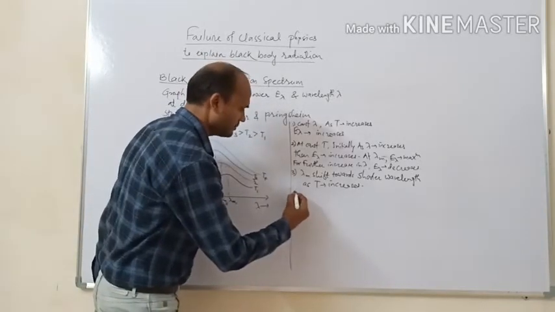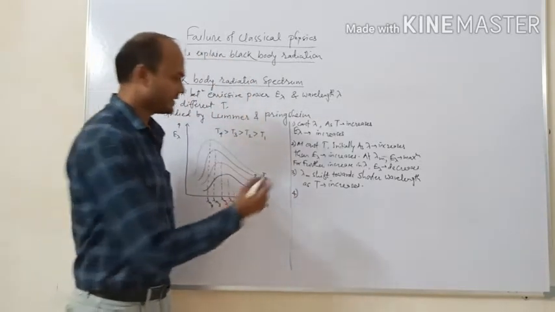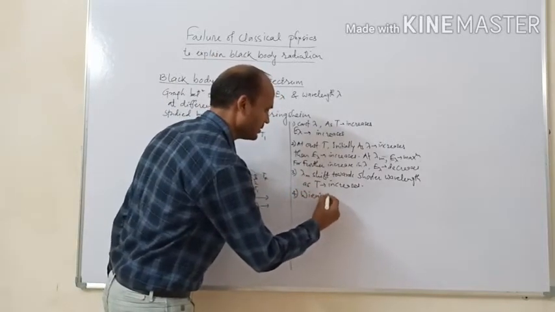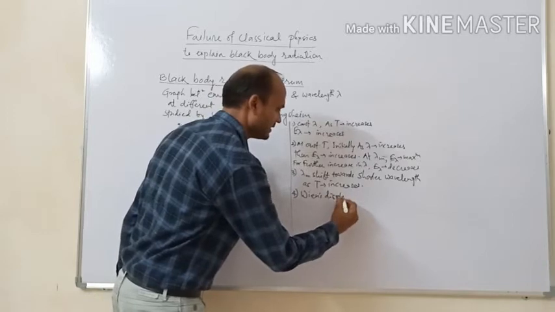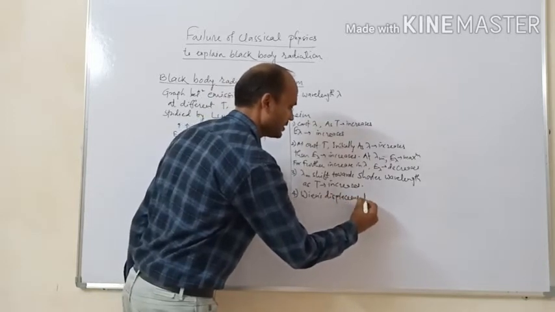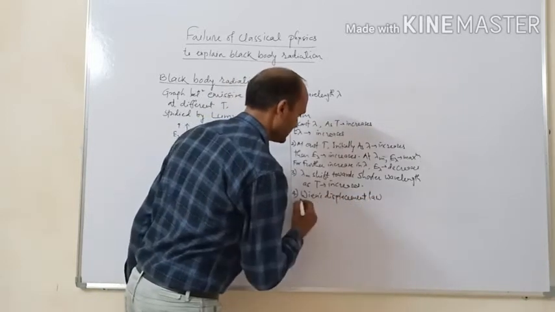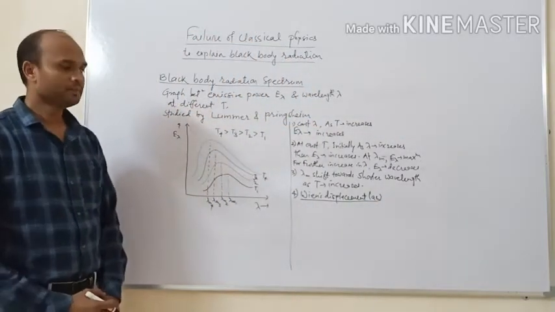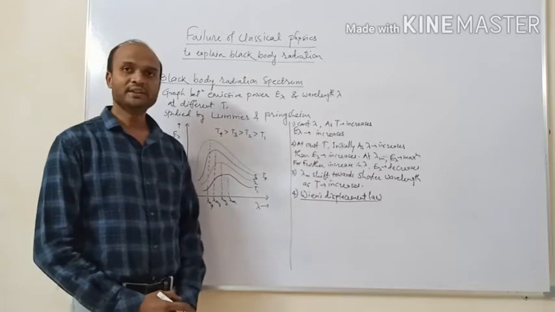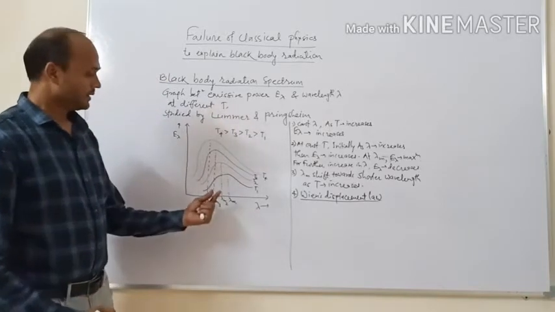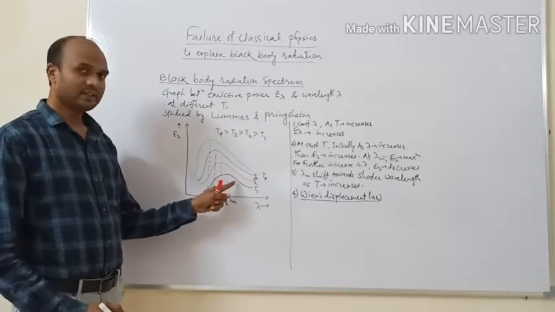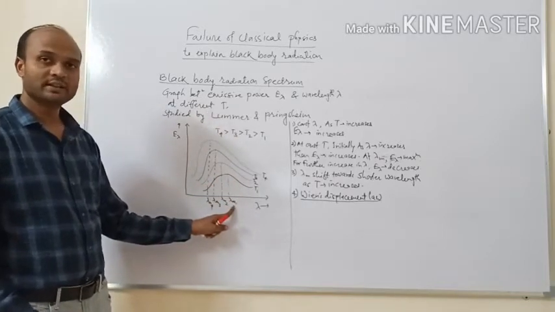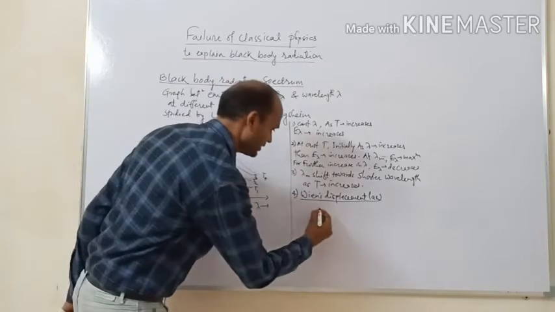Now this relation is also called Wien's displacement law, and according to it, the product of temperature and the corresponding maximum wavelength is always constant.